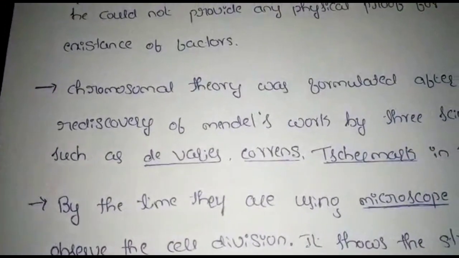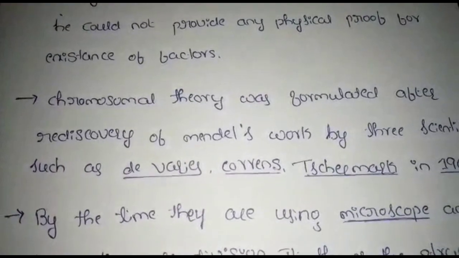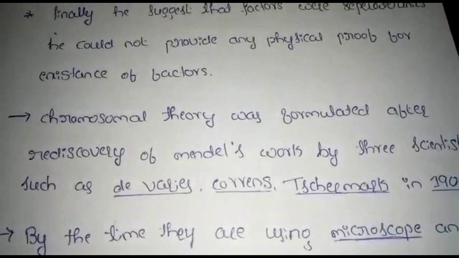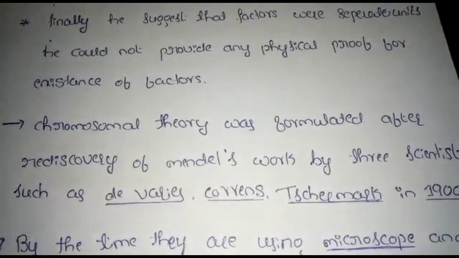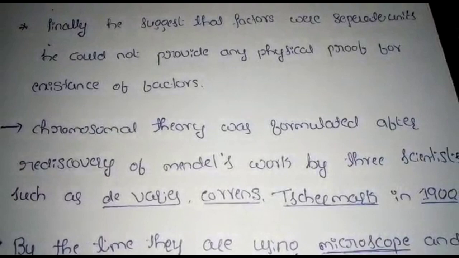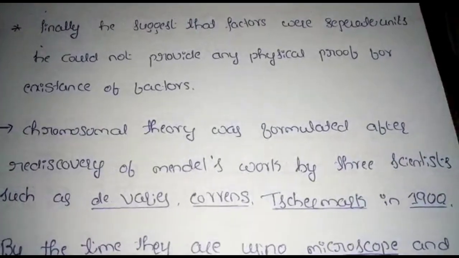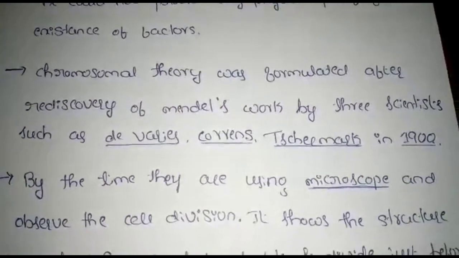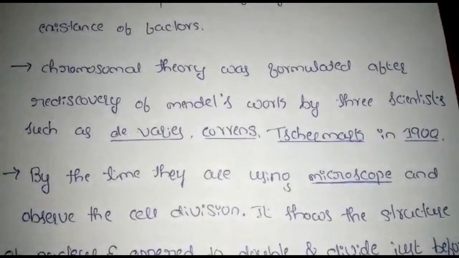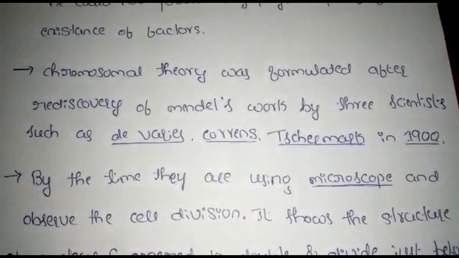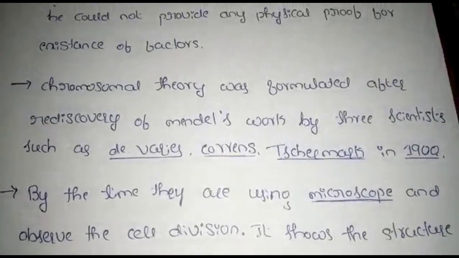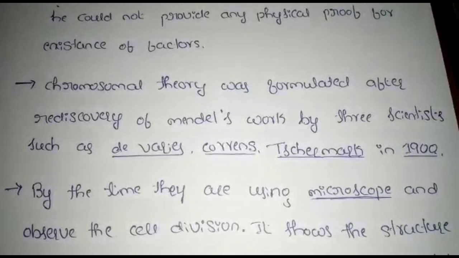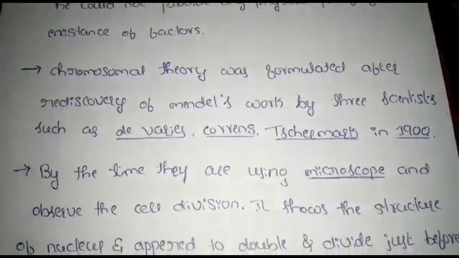After he completed his experiment, it was rediscovered by scientists such as De Vries, Correns and Tschermak in the year 1900. By that time the microscope had been introduced and the cells were observed, showing cell division. You already know cell division has different concepts such as mitosis and meiosis.